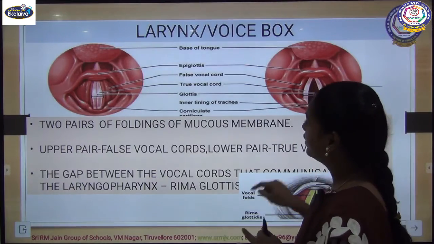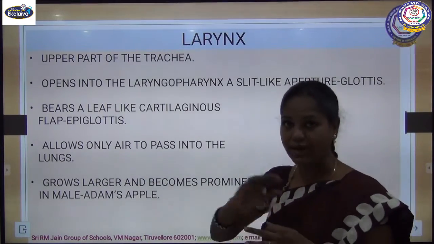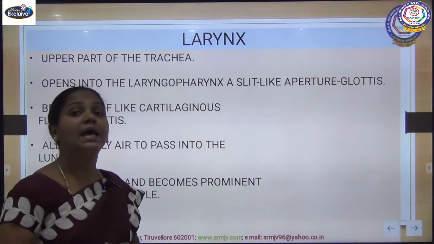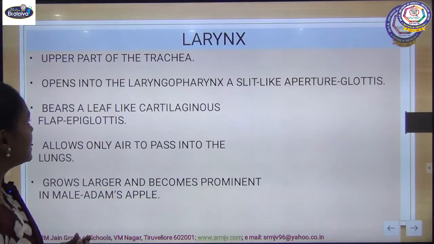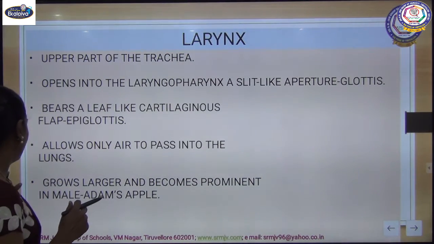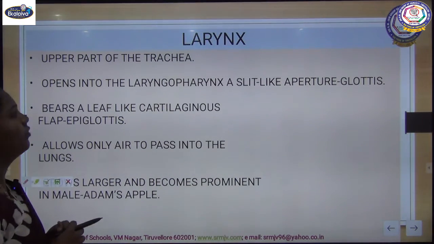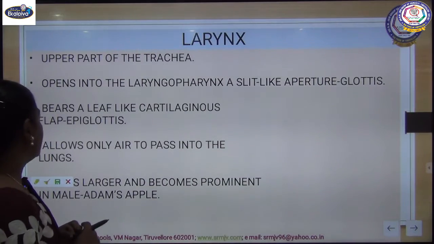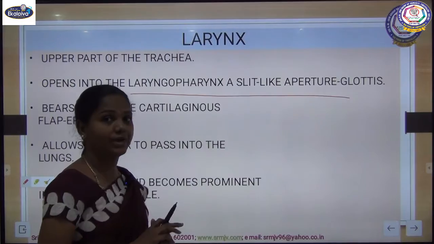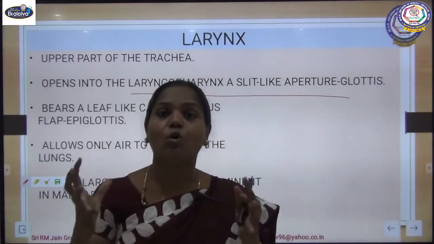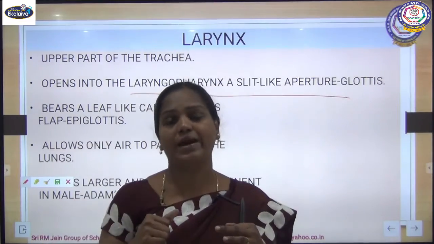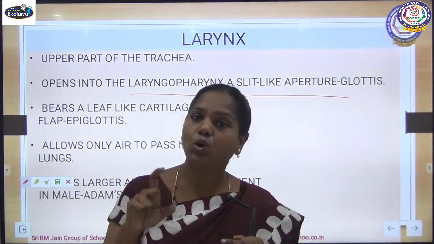Then the next one we are going to see is the larynx. Pharynx we completed. This larynx is the upper part of our trachea, and here it opens into the laryngopharynx. There is a slit like aperture, a slit like opening, between the larynx and the laryngopharynx. We call it the glottis.